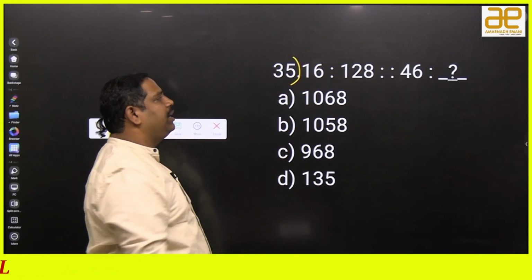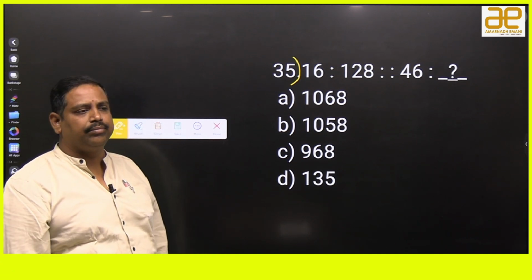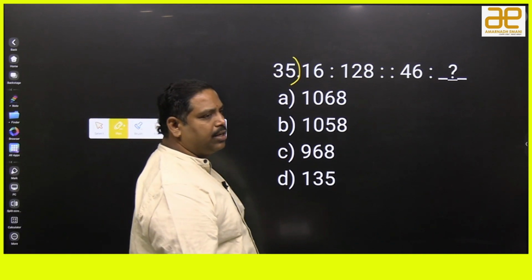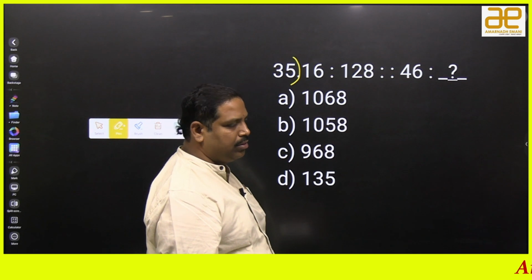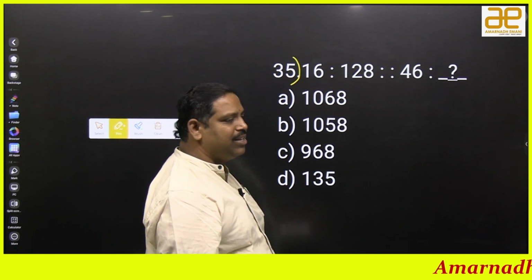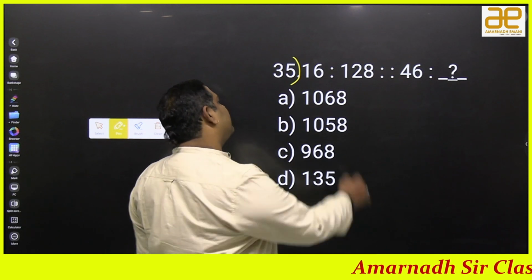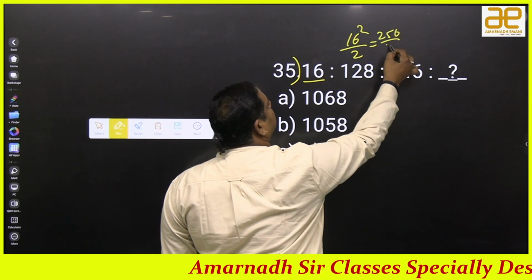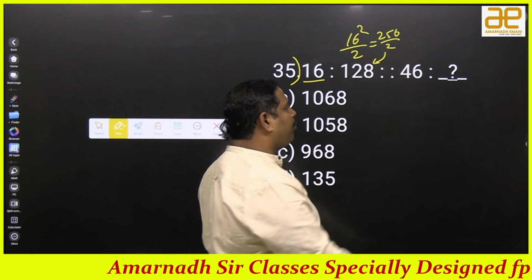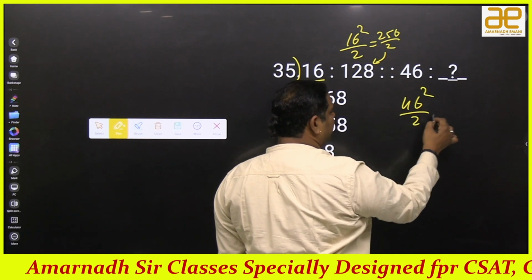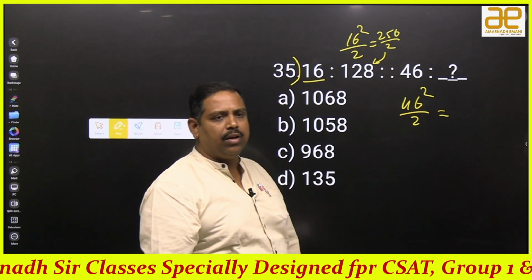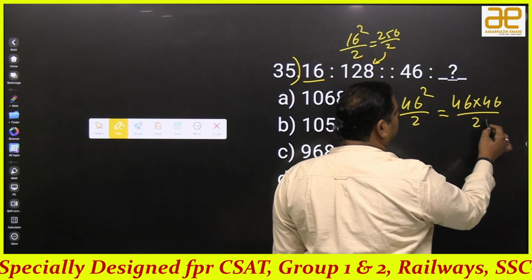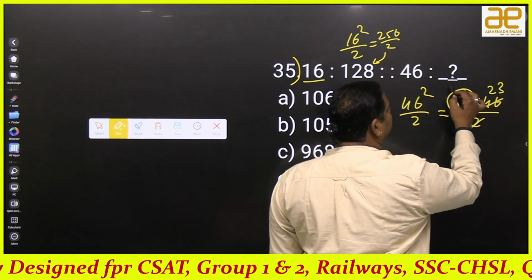16 is to 128 as 46 is to question mark. Good. 1058. So the logic: it is 16 square by 2. 16 square is 256, by 2 is 128. Now, for 46, it means 46 square by 2. Here you will face one problem. What is the value of 46 square? If you want to go in the easiest manner, go with 46 into 46 by 2. 2 ones are 2, 2 23s are 46. I will even feel this one as 2 into 23. Can I?